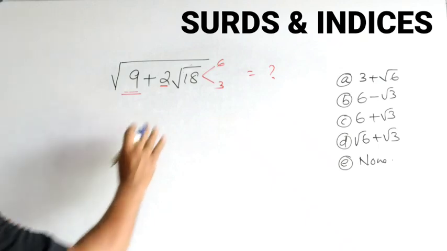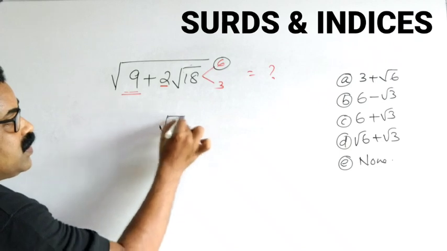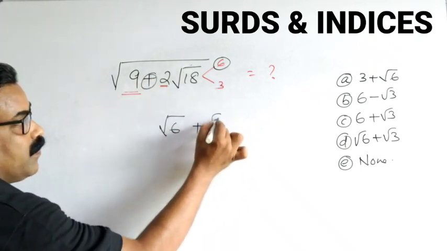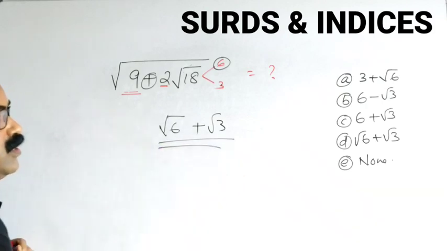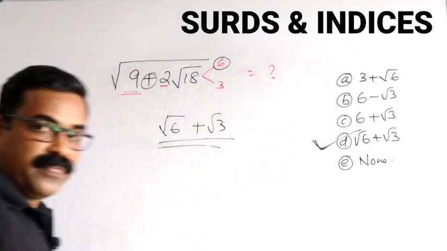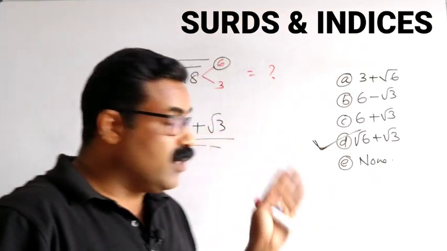Now the answer is here, take the first number root 6. If this is plus, put plus, take root 3. So this is your final answer. So root 6 plus root 3, here you can see this is the correct answer from the given options.